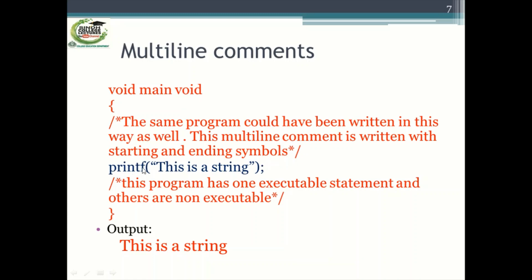And this is the executable statement, that is the printf statement. And again, two lines are enclosed in a single pair of symbols, the starting symbol and the closing symbol. The output of this program is the same, it is here. This is a string.